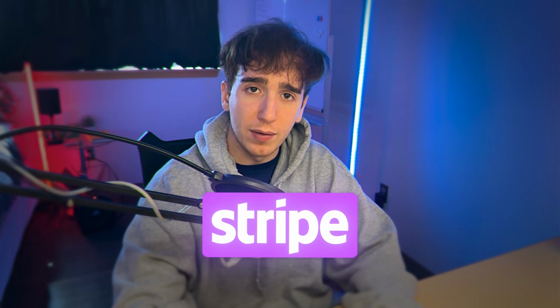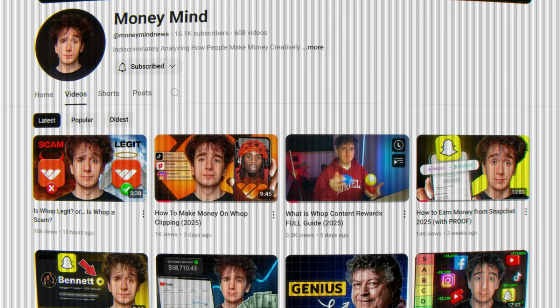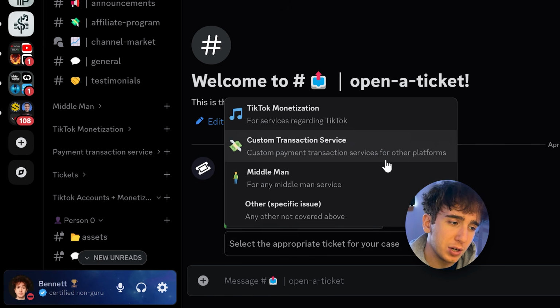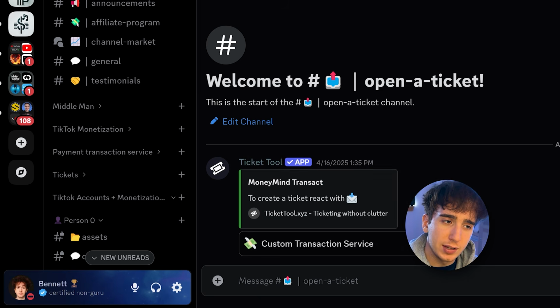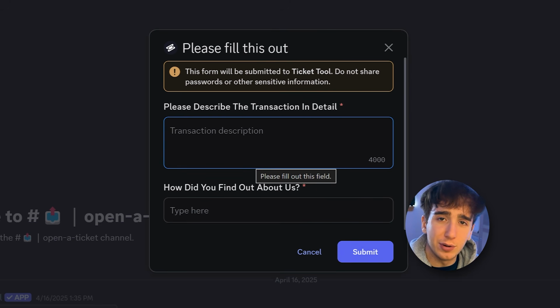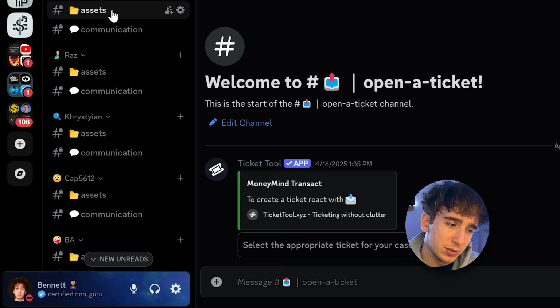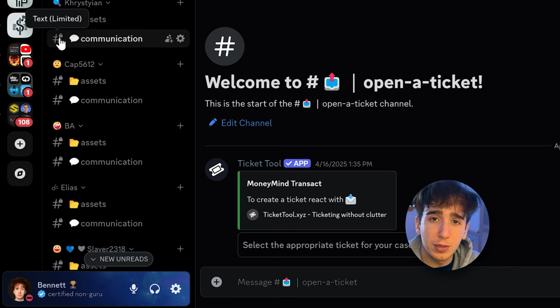Now here's the thing, they only allow withdrawals with Stripe, which we found a lot of people have a problem with. So we're actually happy to help you withdraw. Over the past 2 years, I've built a strong platform of trust and transparency. So if you need help withdrawing for whatever reason, be it Stripe or anything else, you can just go to the Discord link in the description and submit a ticket. Essentially, just go to the channel right here called Open a Ticket. Just select Custom Transaction Service for what you need and explain how you need to withdraw your money from Whop, and we're more than happy to help you. We do take a small commission, but that's because of the actual time that it goes into us making sure we pay you every month, and then the fact that you're going through a trustworthy source that I've spent over 2 years building and being transparent about so you guys can use it.